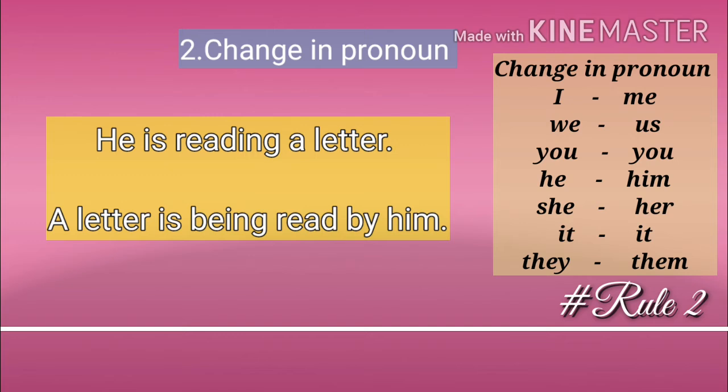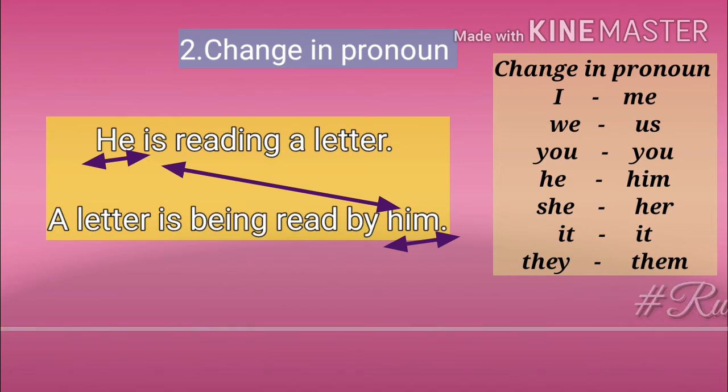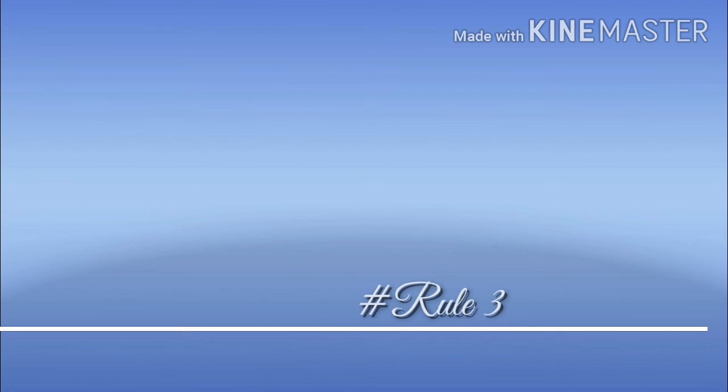Example: he is reading a letter. A letter is being read by him. Here, he as a subject becomes the object in the passive voice, and it is changed into him. Rule number 3: use of the preposition by.